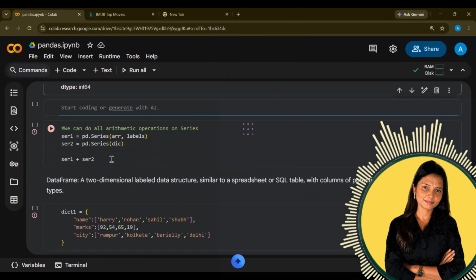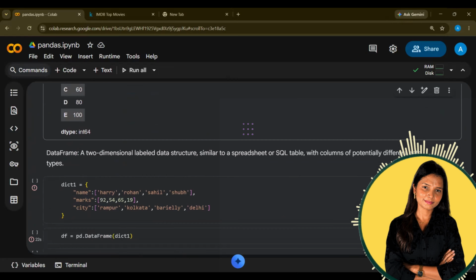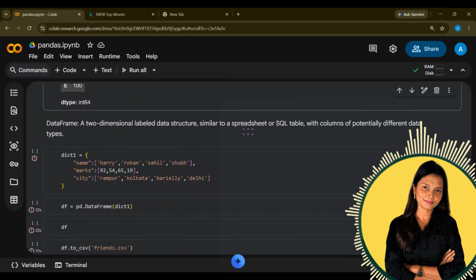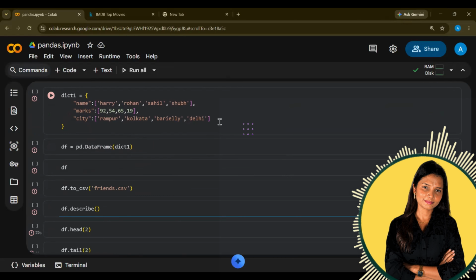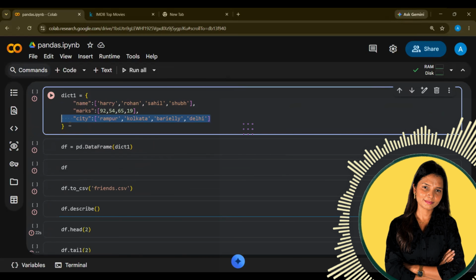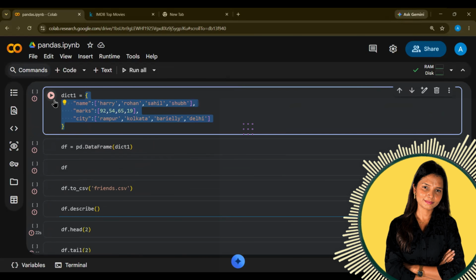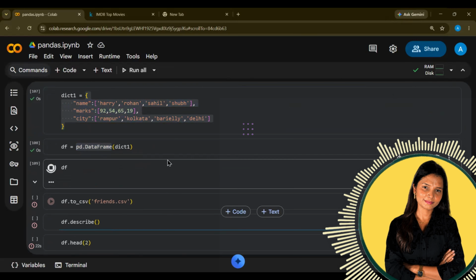Next, we can do arithmetic operations, which I already told you, addition, subtraction, and so on. And if I wanted to create a dictionary and use the dictionary, let's say I have created a dictionary which has names, marks, and city. This is my dictionary. I am converting this dictionary into a data frame and my dictionary is ready.